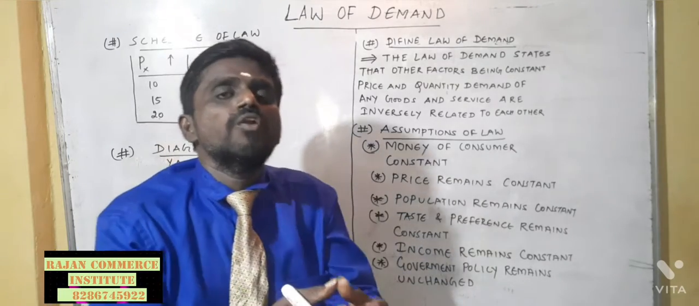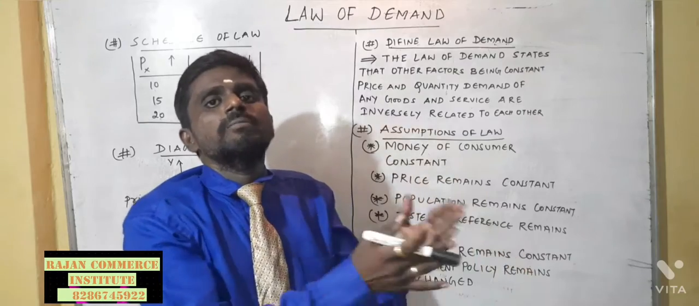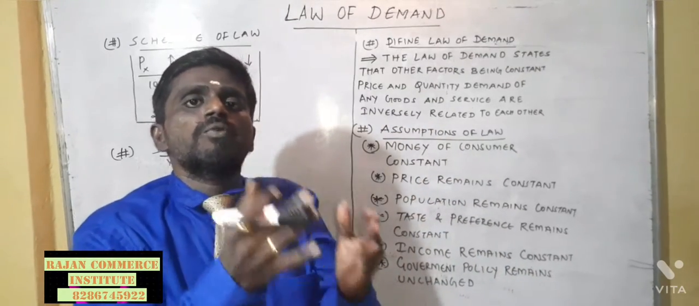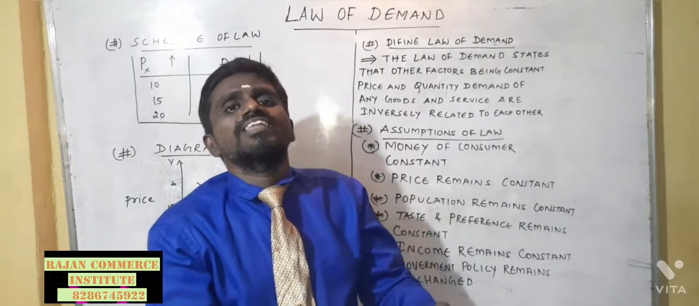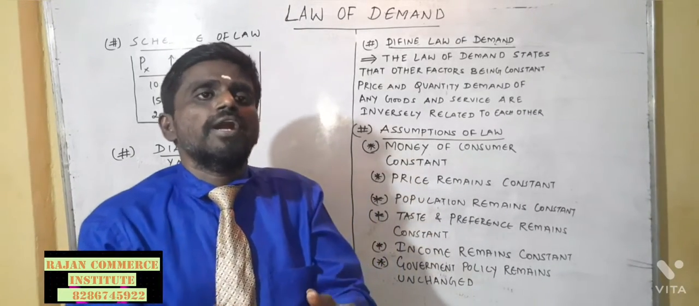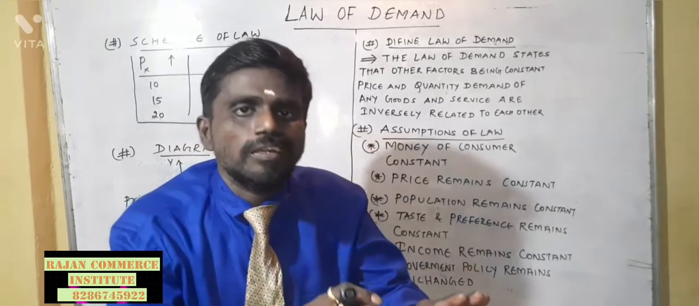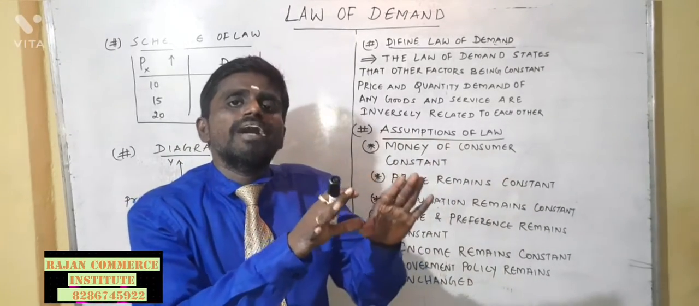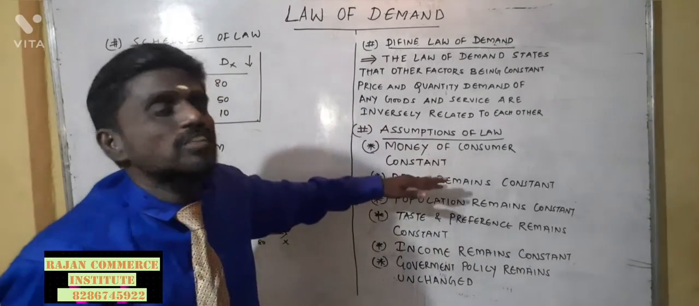Understood? Here we are ignoring the other factors which influence the demand for the particular product. But in real sense, other factors also influence the demand for the product. So the law ignores the other factors. That is the main drawback of this law. Understood?